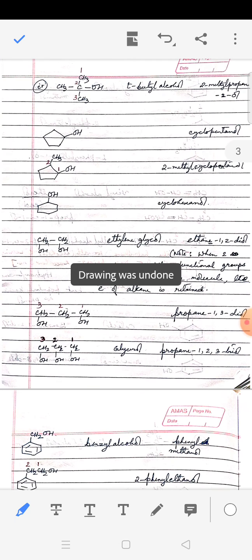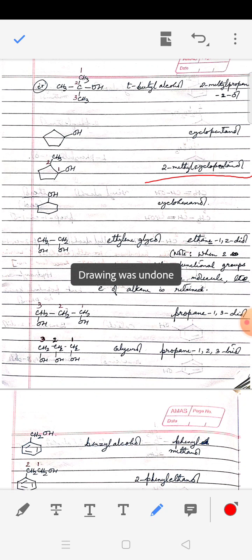You see, we have taken a 5-membered ring with the OH. The name will be similar as before, only thing is you have to add cyclo here. So name of this is cyclopentanol. Now here we had only one OH, so the carbon bearing OH is automatically assigned position 1. Now when we move to a more substituted compound, then the OH having more preference over CH3, that's why the carbon bearing OH gets position 1, and we move anti-clockwise and we assign methyl bearing carbon to be position 2. So it becomes 2-methylcyclopentanol.